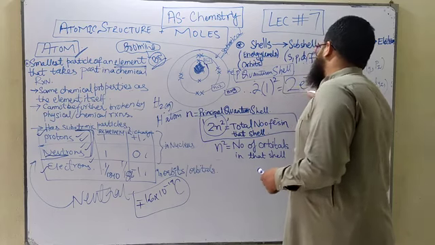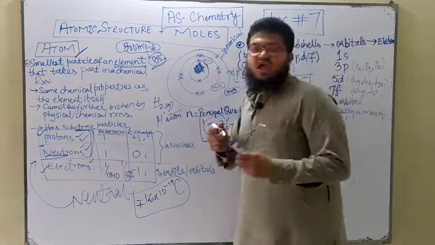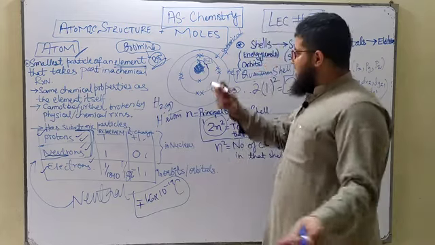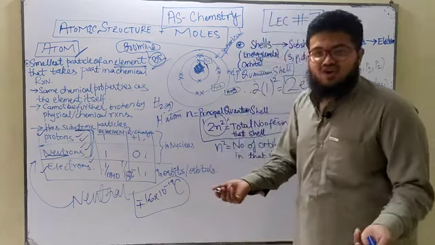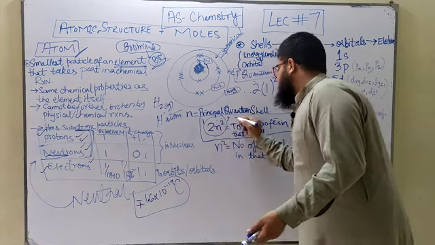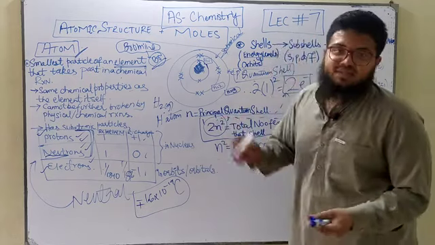You'll get the maximum number of electrons in that particular shell. So 2 electrons can be accommodated in the first shell, and you know that from your O levels as well, right? So this was actually the formula by which we calculated the number of electrons in that particular shell.